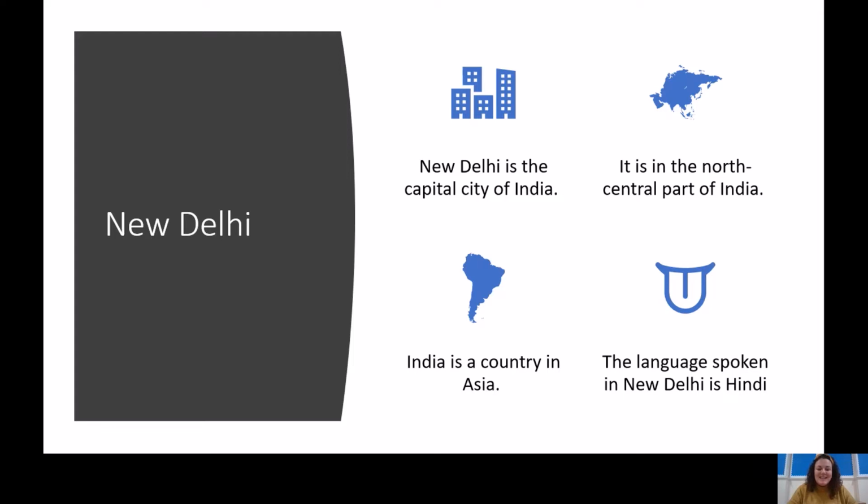So New Delhi is the capital city of India. It's in the north central part of the country, and we saw that on the other map that we just looked at. India is a country in Asia. And we know that Asia is, you're right, it's a continent. And the language spoken in New Delhi is Hindi.